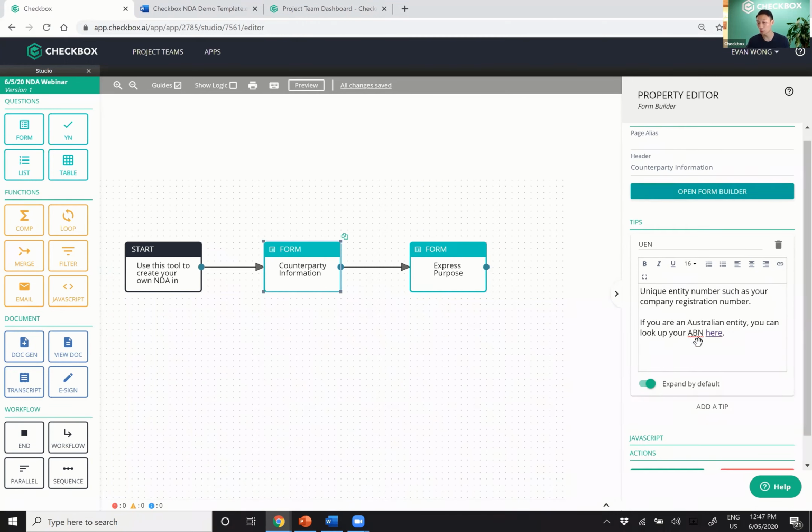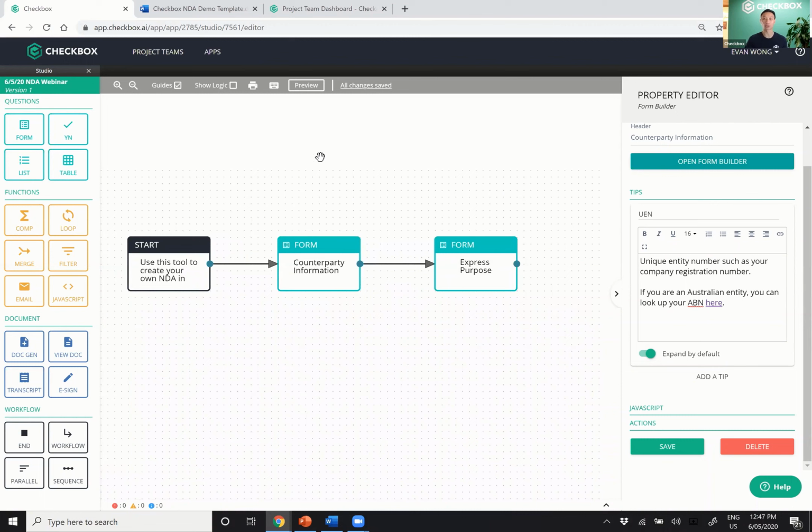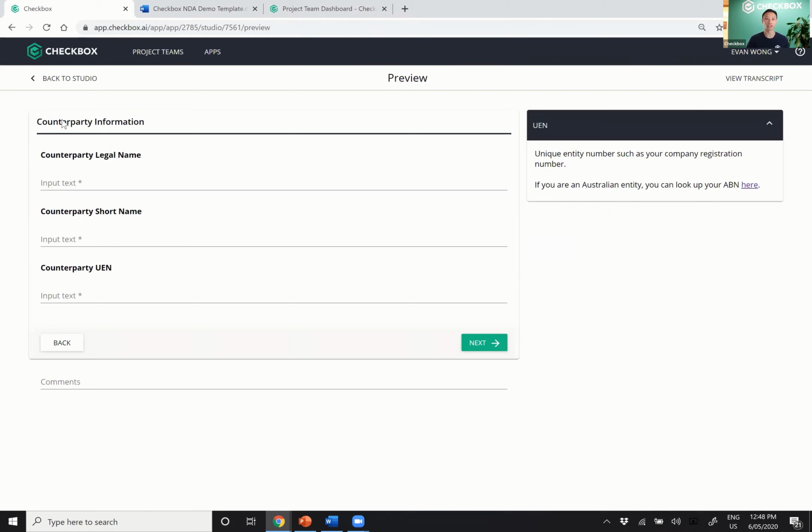You don't have to link out. The system can actually validate it within the experience itself. Now, I'm mindful that I've been building a lot of things so far and you haven't seen how it looks. So before we load the document, I'm going to hit preview and show you exactly what we've built so far. Here you can see how the end user will experience the app that you've built. In less than 10 minutes so far, we have a start page. We can click start and you can see counterparty information.